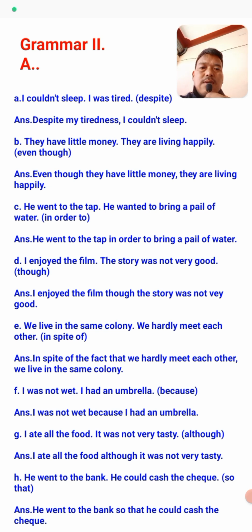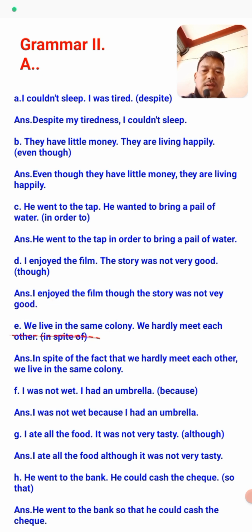C number: he went to the tap. He wanted to bring a pail of water. Here in order to is the connective. The answer is: he went to the tap in order to bring a pail of water. D number: I enjoyed the film and the story was not very good. This pair should be connected by though. The answer is: I enjoyed the film though the story wasn't good.